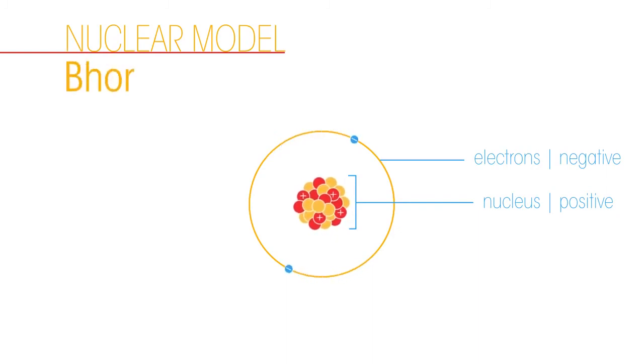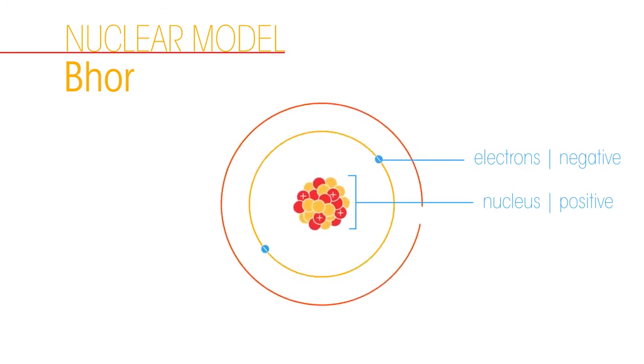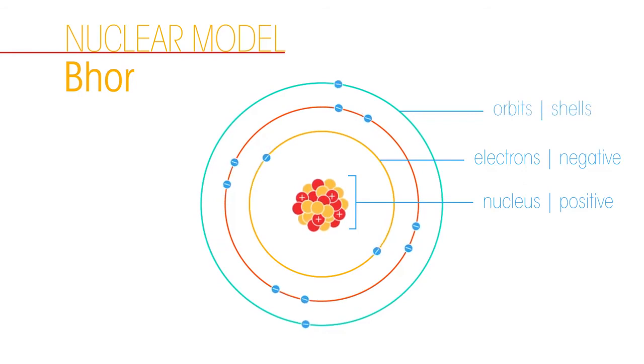Bohr developed Rutherford's nuclear atom model further. He concluded from his own experiments that electrons occupy specific orbits or shells around the nucleus. In other words, electrons orbit the nucleus similar to how planets orbit the Sun. However, electrons can only orbit at specific distances and within specific energies. So that's our current understanding of the atom. There is a positively charged nucleus with negatively charged electrons orbiting around it in specific shells.